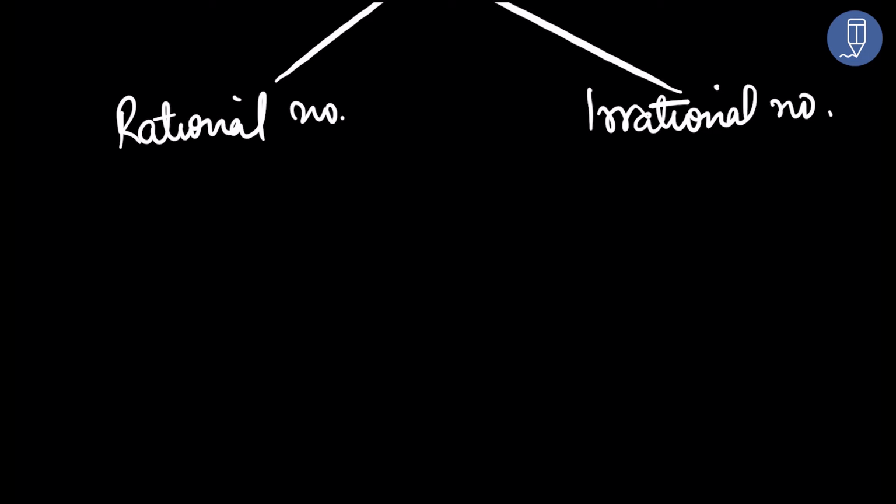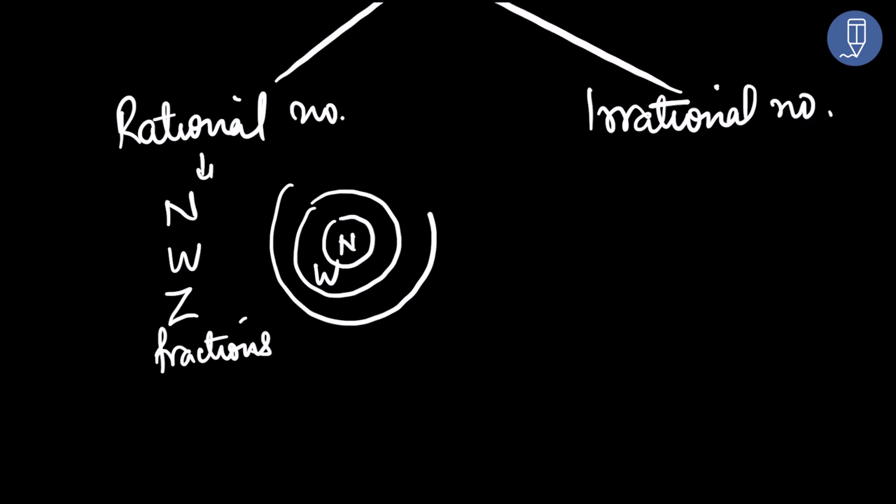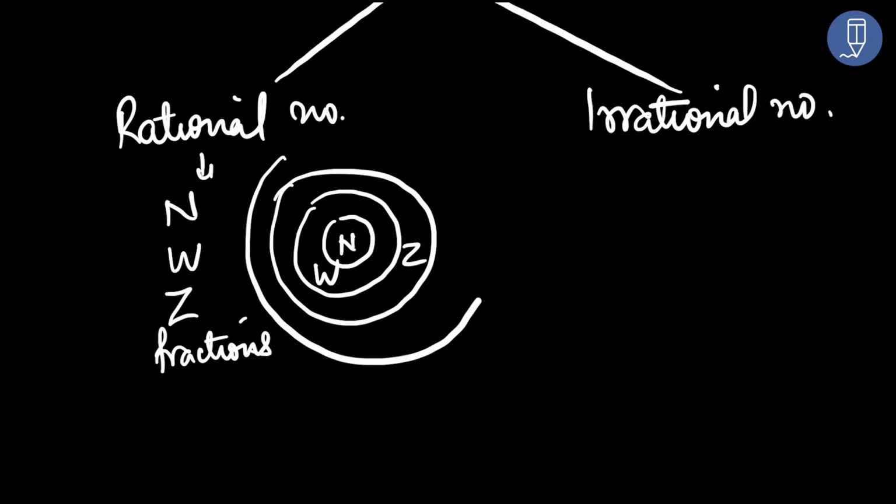All the rational numbers include, which we have already done, natural numbers, whole numbers, integers, fractions, etc. Do you remember that small diagram which I always explain to you? I have explained it several times. Whole numbers, then integers, and then rational numbers. So rational numbers include all these numbers which are whole numbers, natural numbers, integers. That means all negatives, all fractions. Everything will come under rational numbers.